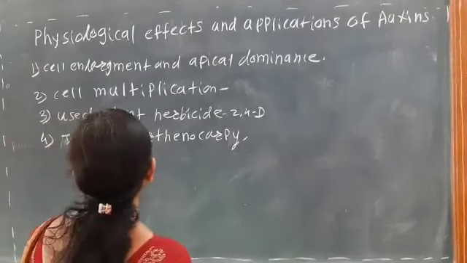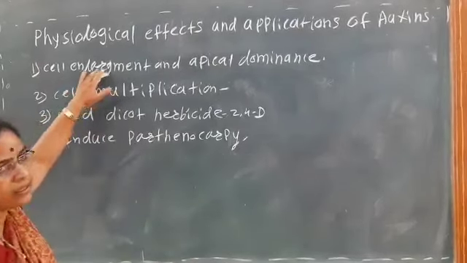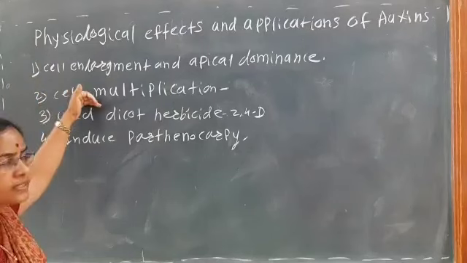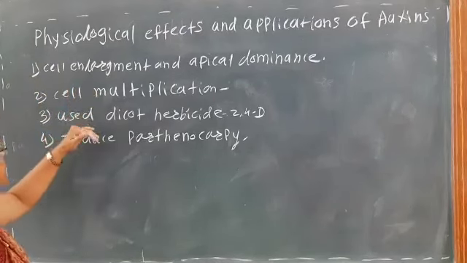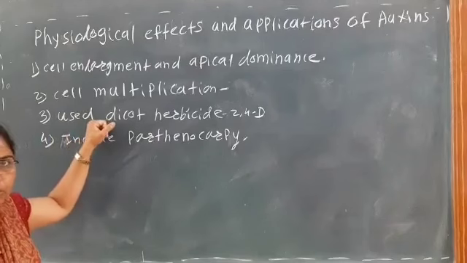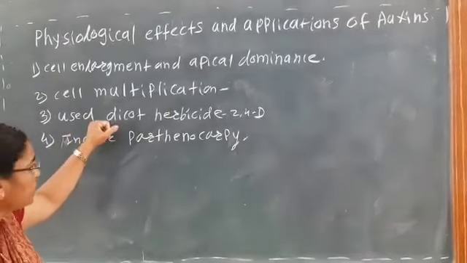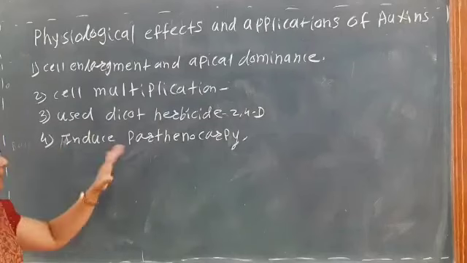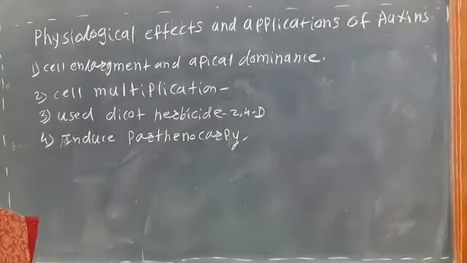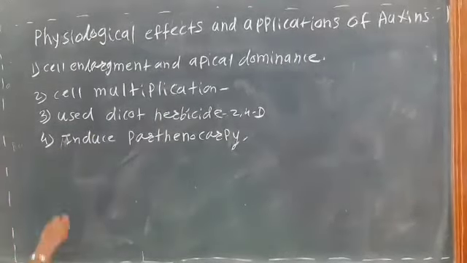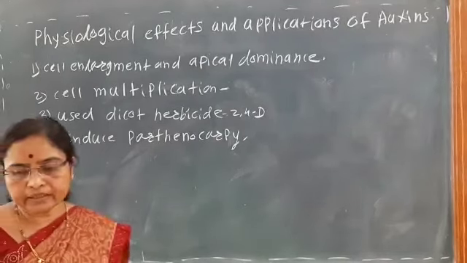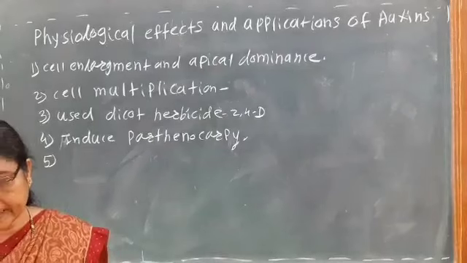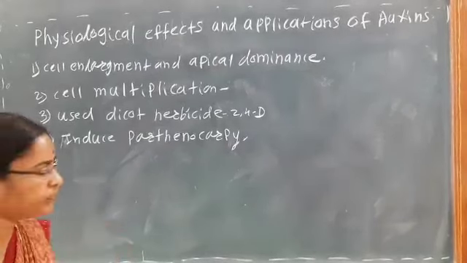auxin. So we have seen the first application, cell enlargement. Second is the cell multiplication, that is in tissue culture. Then another is it is used as a dicot herbicide म्हणून यूज केलं जातं. It also induces parthenocarpy. Then fifth is that it is mainly used in the tissue culture technique.